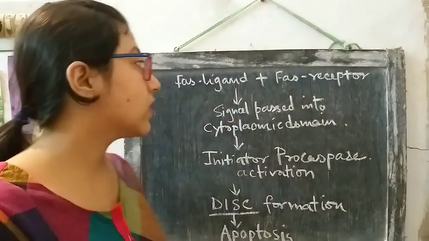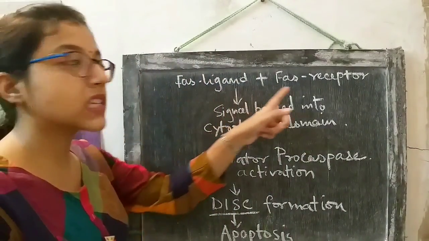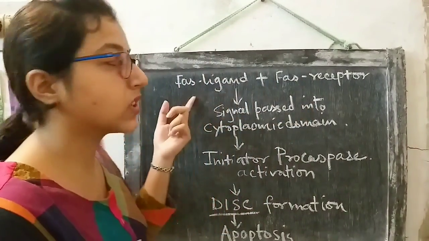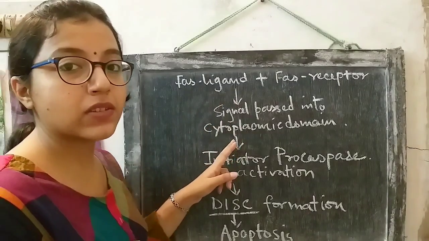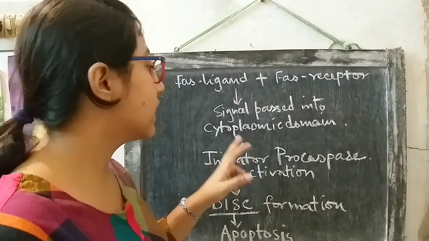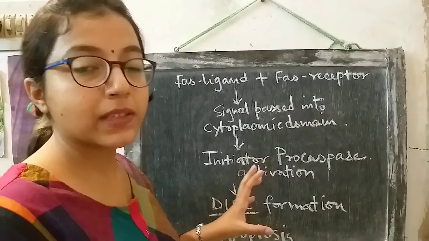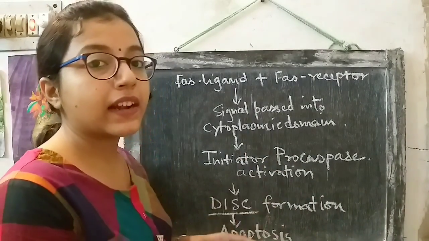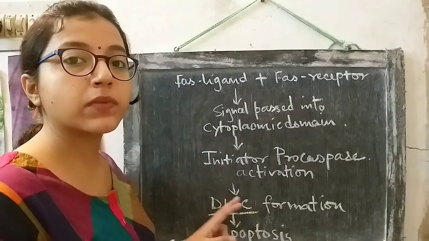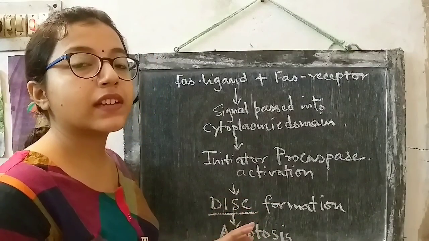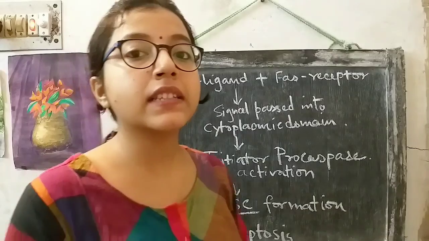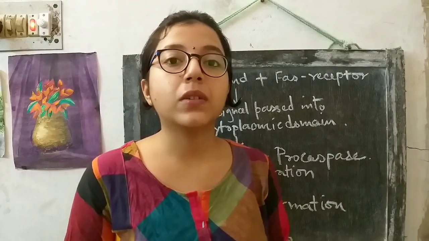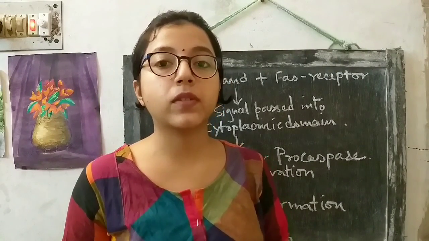So this is how the extrinsic pathway occurs. First of all, the ligand binds with the receptor. Receptor-ligand interaction occurs. Then the signal is passed on to the cytoplasmic face of the receptor. Then initiator procaspases accumulate at the cytoplasmic domain of the receptor, and the death-inducing signaling complex is formed. The net result is the induction of target cell apoptosis. So this is how the extrinsic pathway of apoptosis occurs.